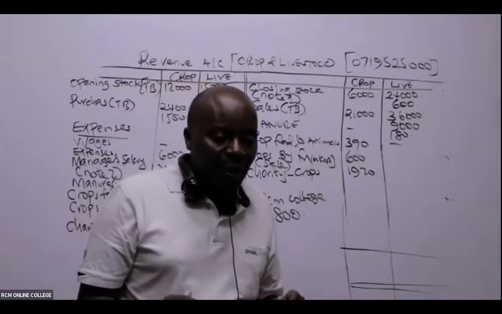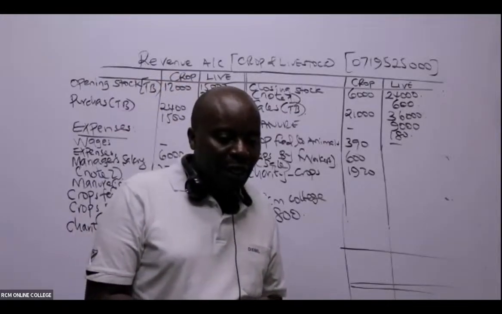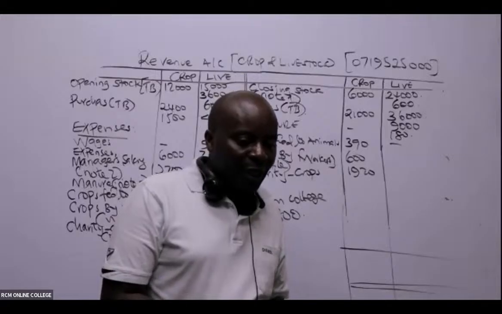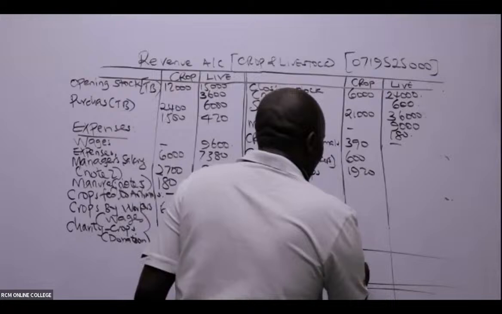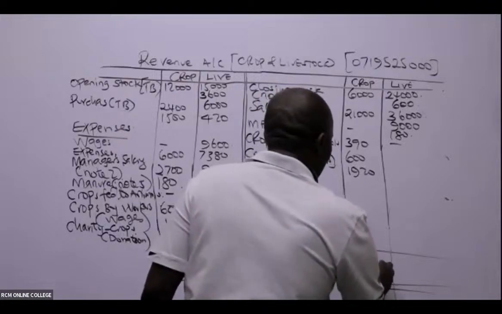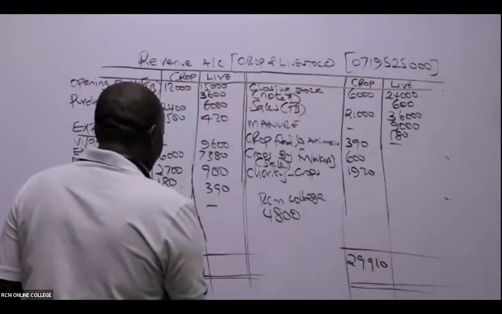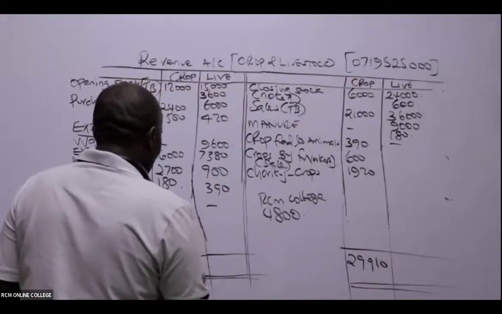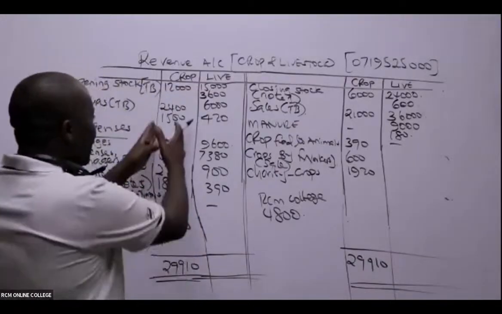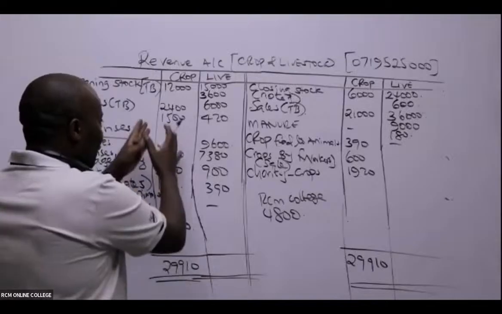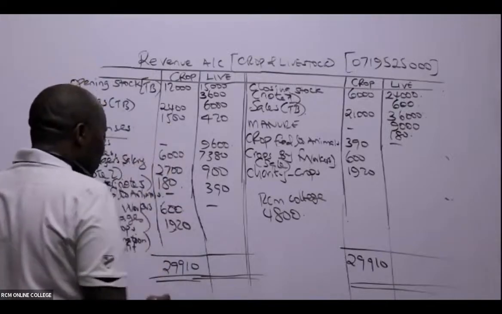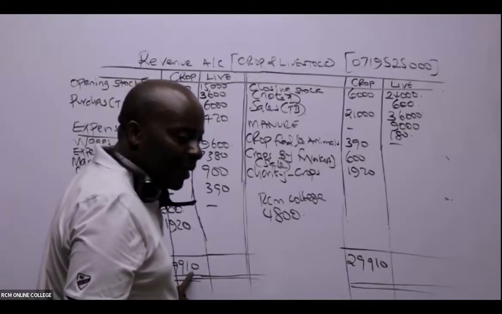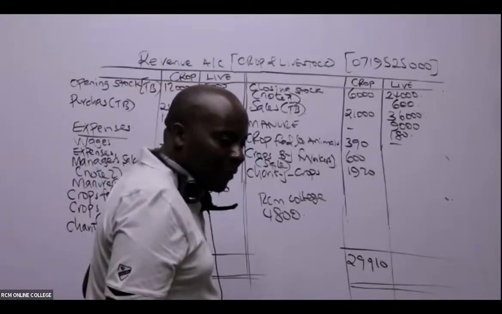So crop, I'm being told the crop is 28,300. Debit, okay. So 29,910 first. So this is bigger. 29,910. And I can see what this gentleman has told me. It means that this side is smaller. For crop, this side is smaller, and therefore we have a profit. A profit of 29,910 minus what this gentleman gave me as 28,300.